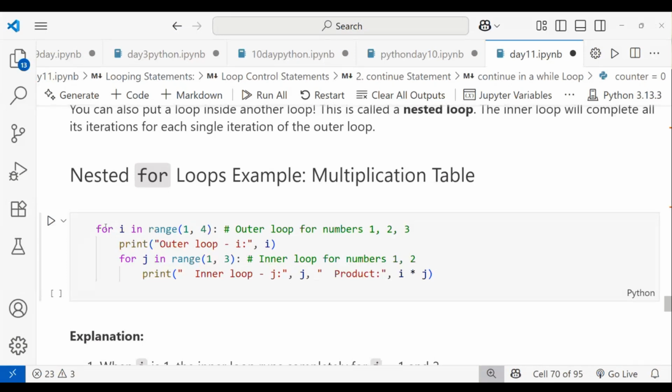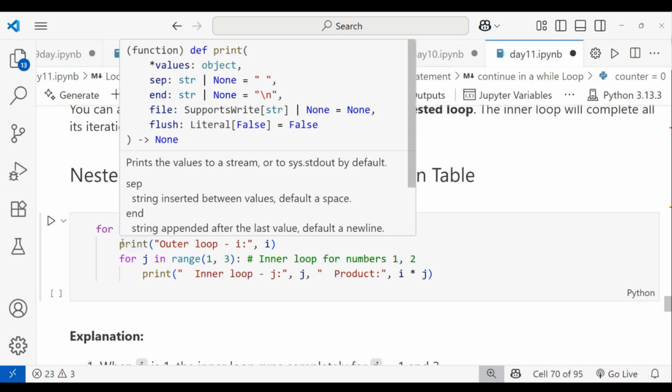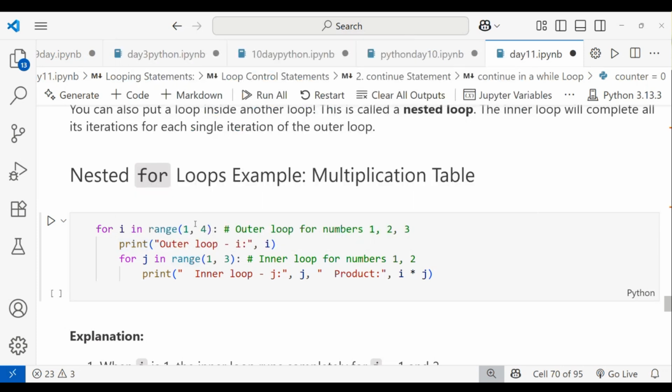And I'm making here for i in range, taking the start value of 1 comma 4. When I take 1 comma 4, it will print 1, 2, 3. When I give the start value, the stop value should be plus 1. So if I want from 1 to 3, you have to mention 3 plus 1, that is 4, as the stop value. I want to print the outer loop, that is i, so I'm mentioning i here. When I mention i, it will print the outer loop, that is 1, 2, 3.